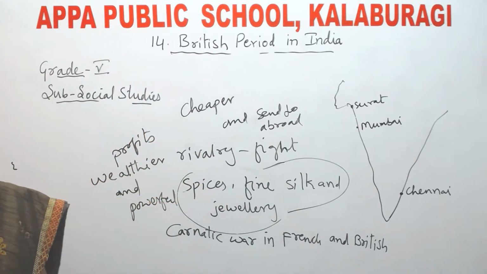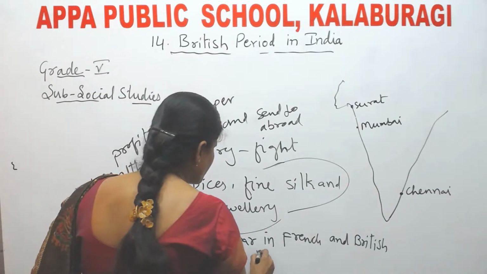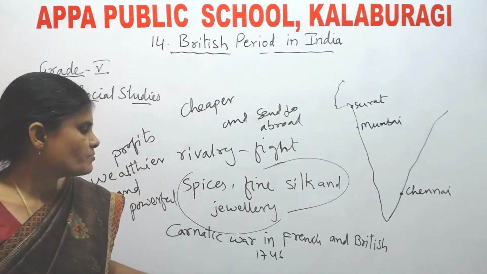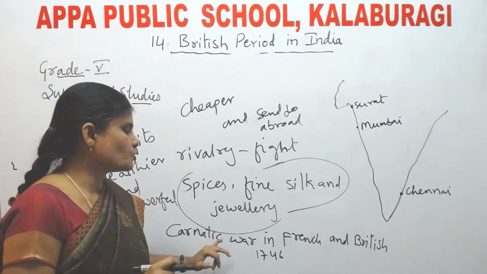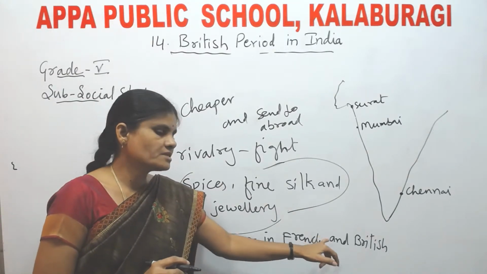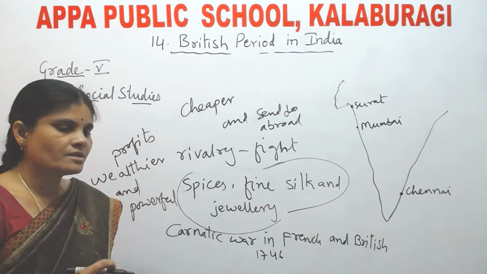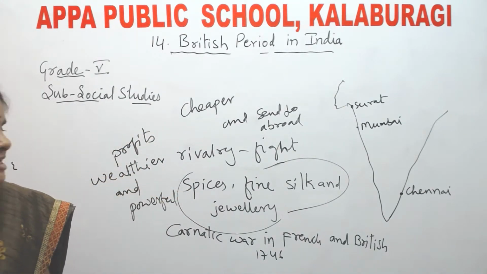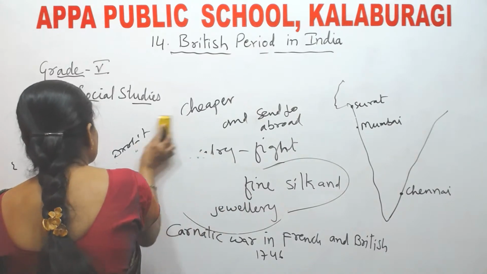In which year? In 1746. The war took place between the British and the French in 1746. Ultimately, what happened?